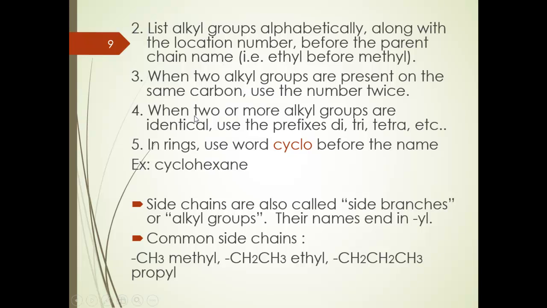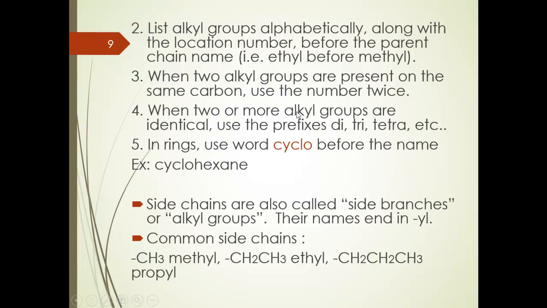When I have 2 or more alkyl groups that are identical, so the same, for example 2 methyl groups but attached to different carbon atoms, I will use the prefix di for 2, tri for 3 and tetra for 4.